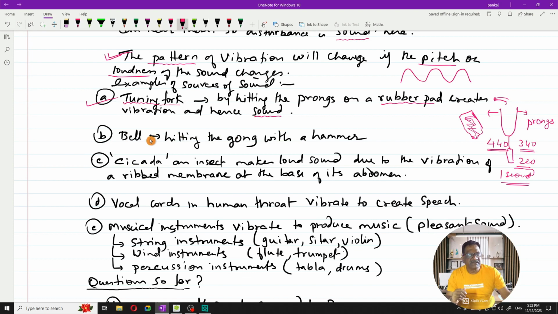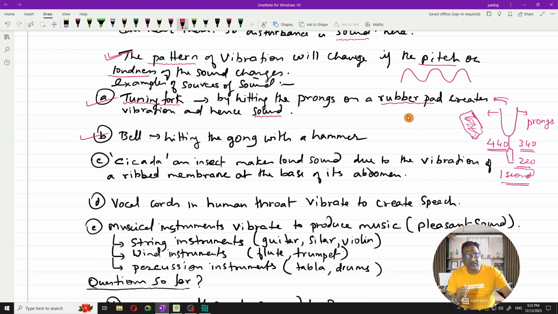Next is a bell. You can consider it as a temple bell or church bell, a very huge one, right? Now, when you hit the gong of the bell with a hammer, sound is generated.